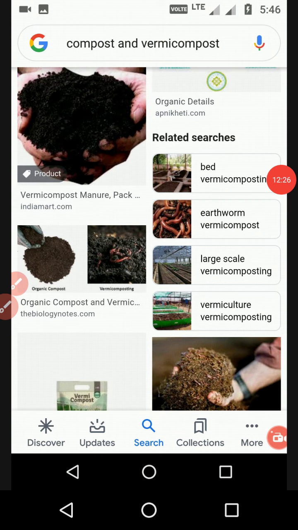So here you all have to see the first diagram, that is the original manure, which is prepared after the decomposition process. Then that manure is useful for the farmers, useful for the cropland, crop field area, to increase the fertility of the soil and to improve the texture of the soil.